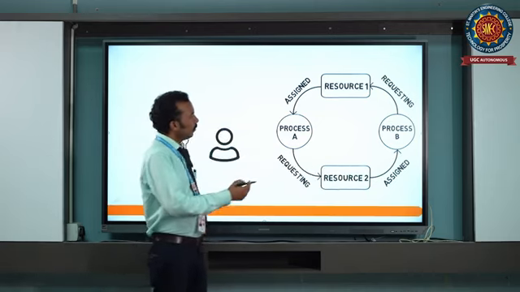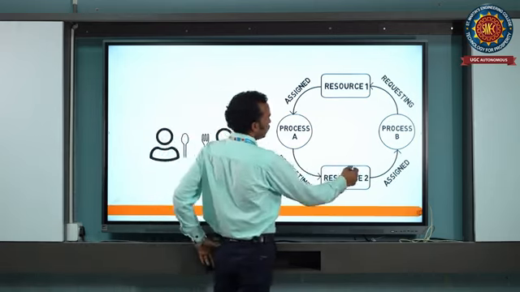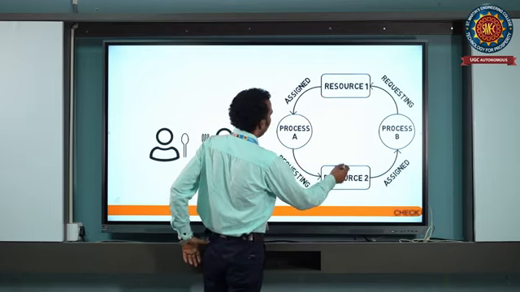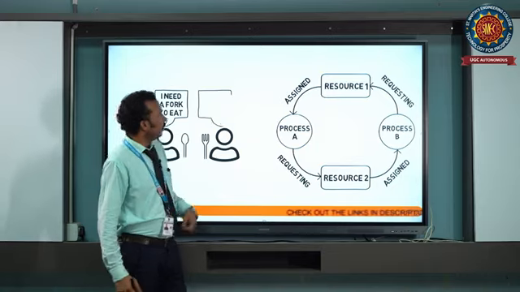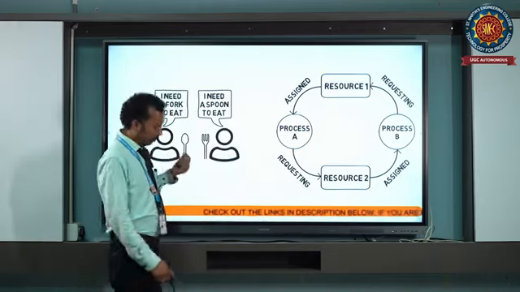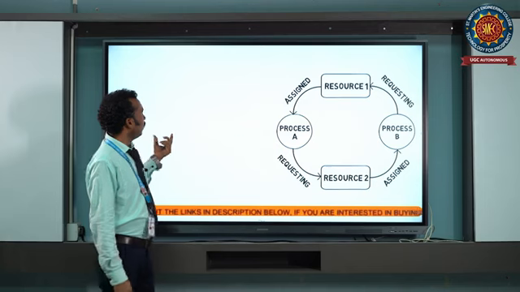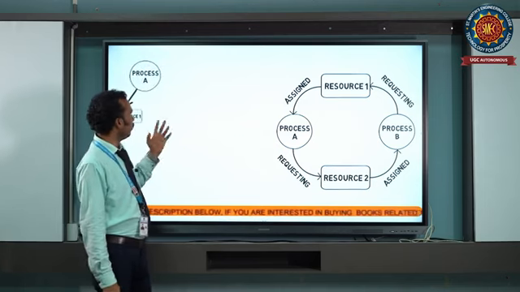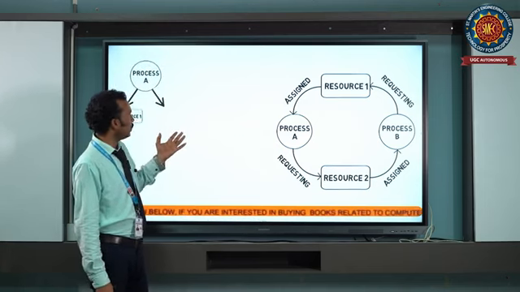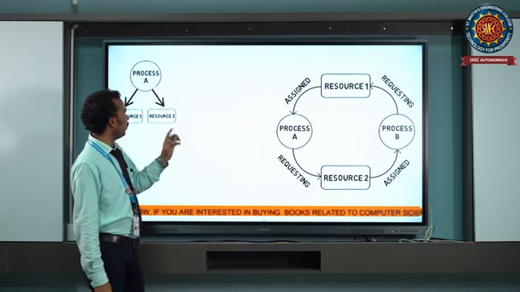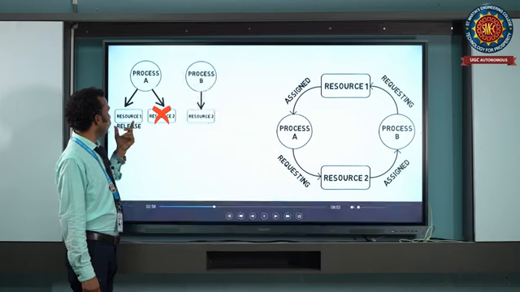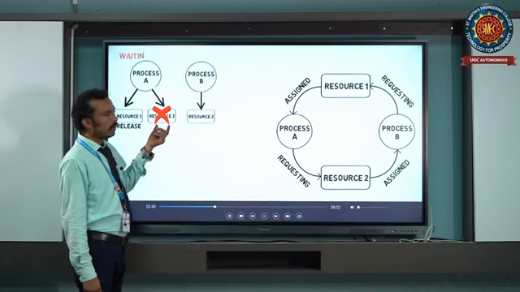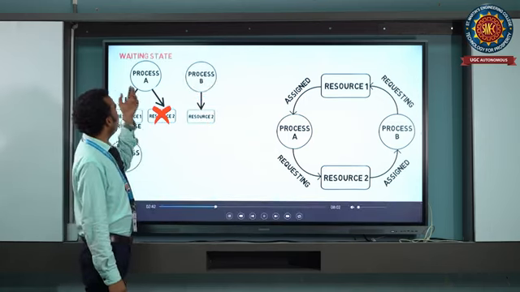So only when one process releases its resource will it be allocated to the other process. As we previously said, there are two processes waiting for resources that are held by another process. Process A is holding resource 1 and requesting resource 2, so it is in a waiting state.